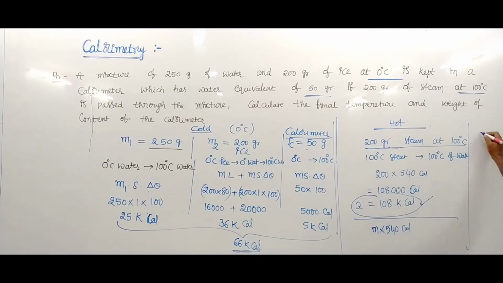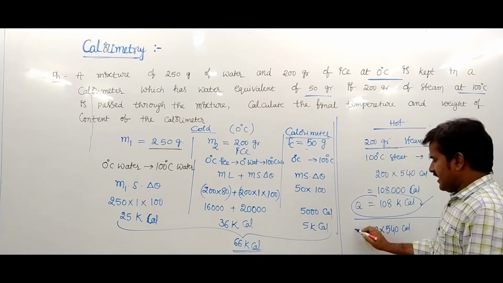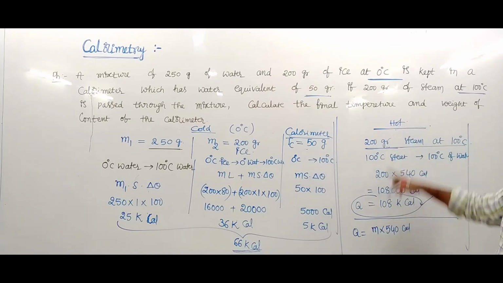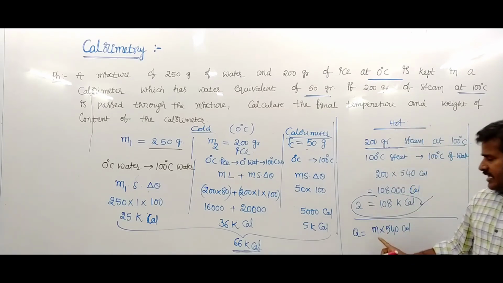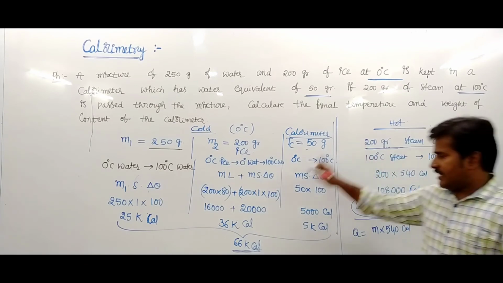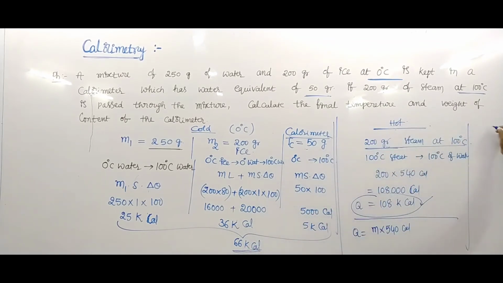This value we want. The heat given by the hot body is m into 540, and the heat absorbed by the cold body is 66 kilocalorie. 66 into 10 power 3 calorie equals m into 540.